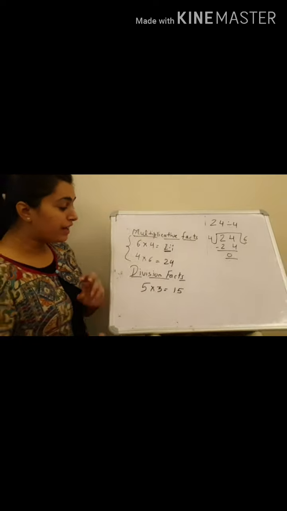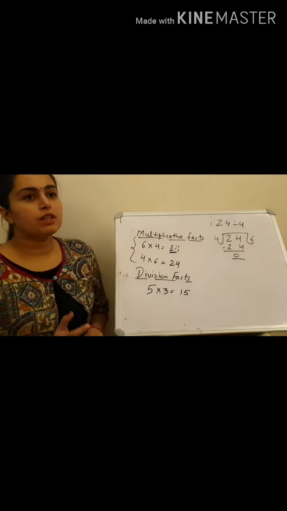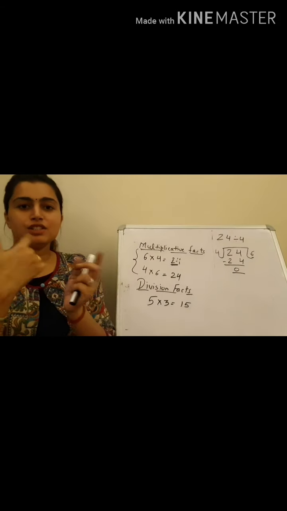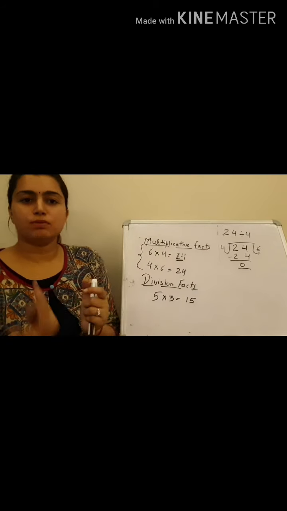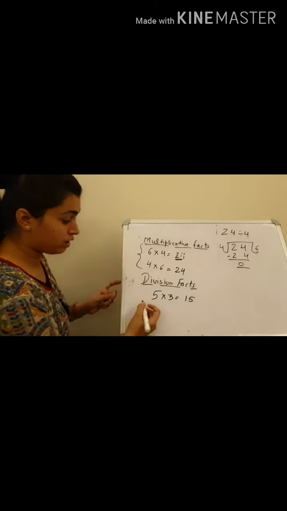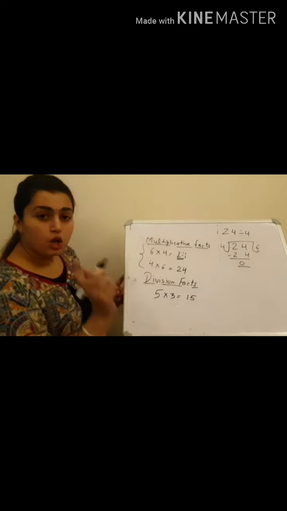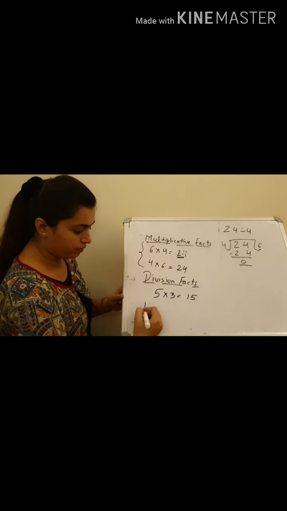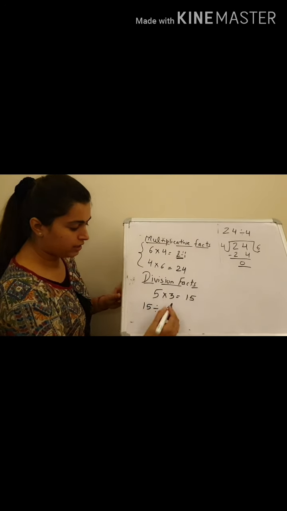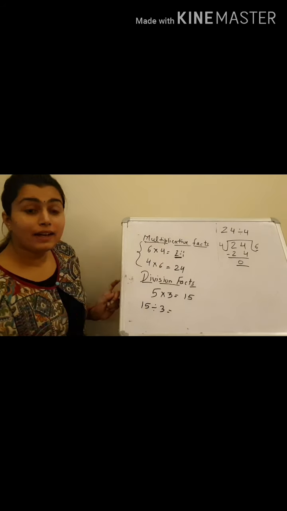Students, another fact is the division fact, and this is a question where you have to write the division fact of this. Okay, so students, multiplication and division are opposite to each other. Here I am just giving the answer of this. In a division fact, always write this number over here first, and then you have to divide it by 3. Firstly you have to divide it by 3 and you will get the quotient 5.